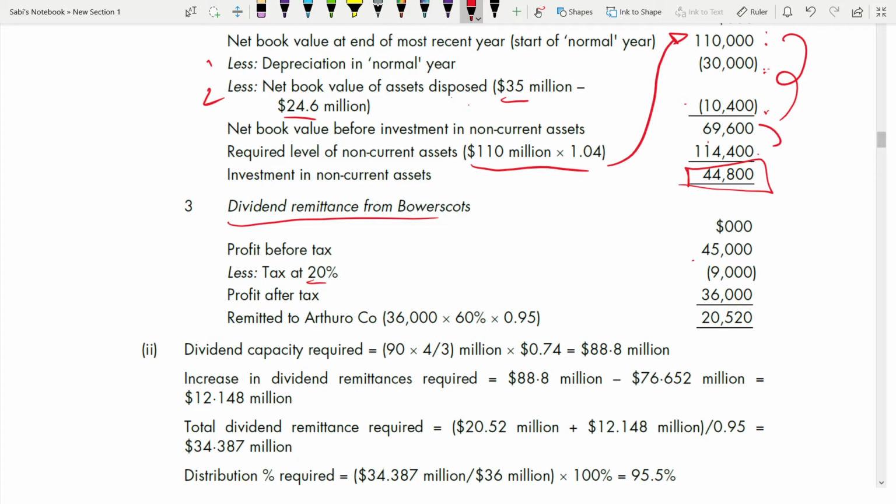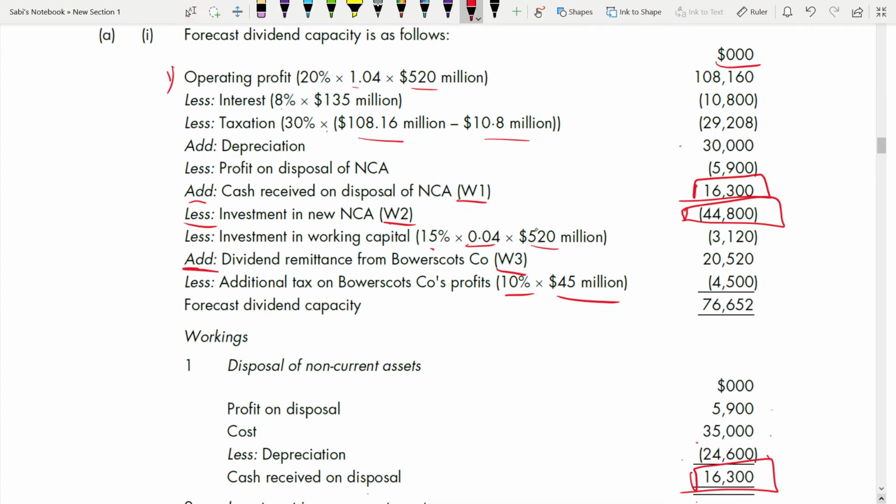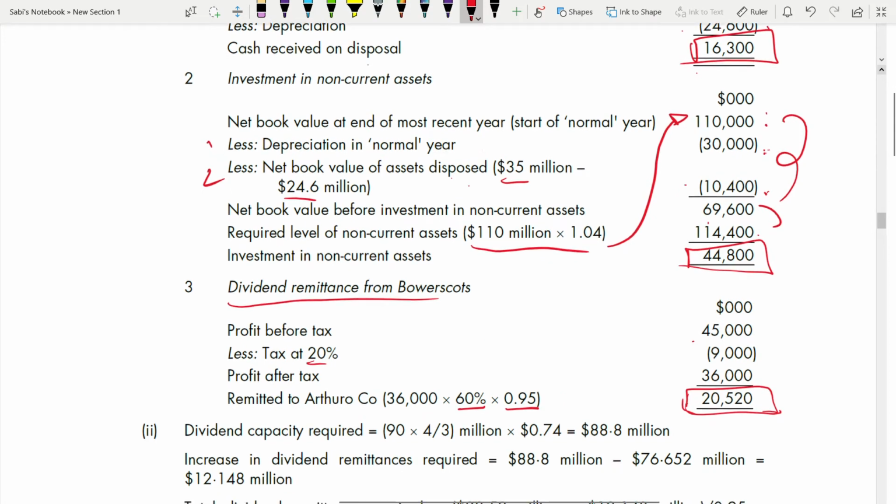Out of this, how much you are remitting? All the 60%. And you also have to take the withholding tax. That withholding tax 5% is to be deducted. That's why it is 0.95. So this is the amount you have to send to the parent company by the subsidiary, and this needs to be added to the parent company here, right? So finally you are getting this focused dividend capacity. That's what you were supposed to calculate. Now let's do the second one.